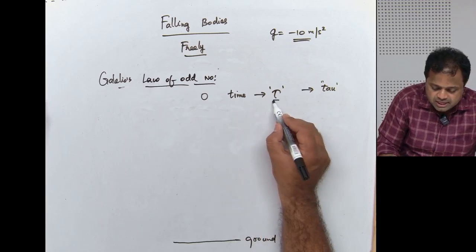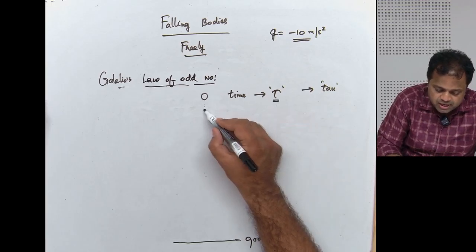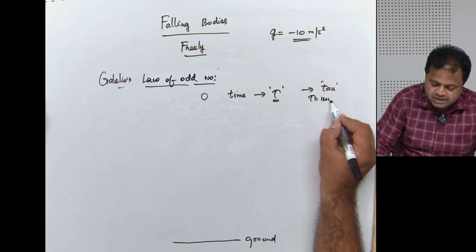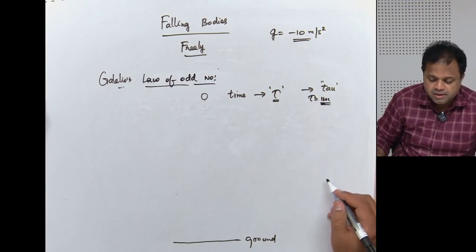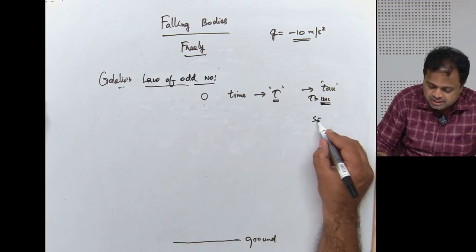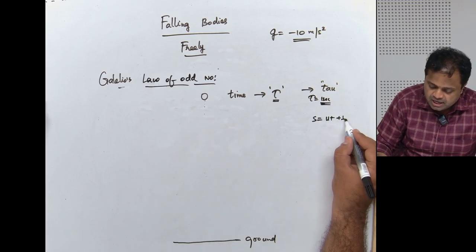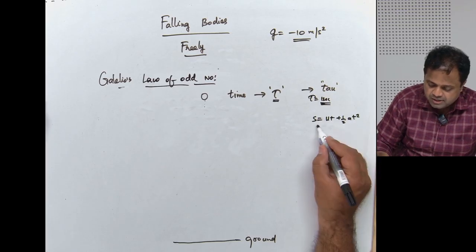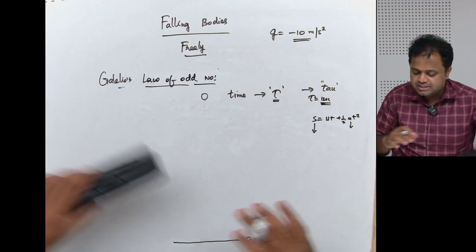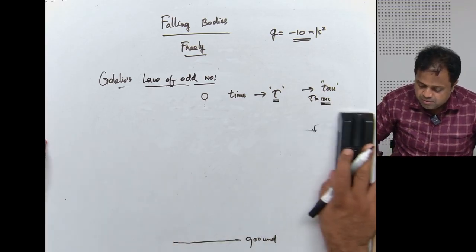So for this interval of time, how much would the body have moved? Suppose tau is 1 second, just an example. If it is 1 second, how much would the body have moved? You know the equation of motion, S equals ut plus half at square, or minus half at square, because the displacement is downwards, and initial velocity is 0.